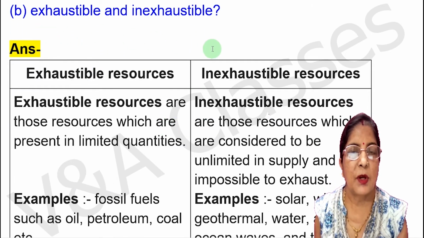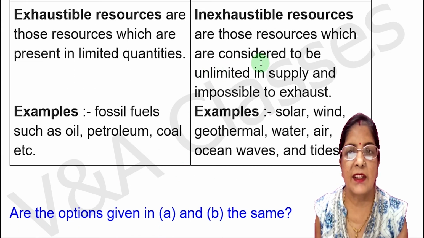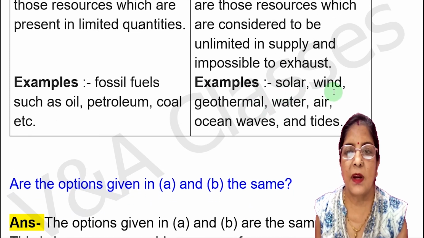Now second part of the question, exhaustible and inexhaustible. Exhaustible resources are those resources which are present in limited quantities. Examples, fossil fuels such as oil, petroleum, coal, etc. Now, inexhaustible resources are those resources which are considered to be unlimited in supply and impossible to exhaust. Examples, solar, wind, geothermal, water, air, ocean waves, and tides.